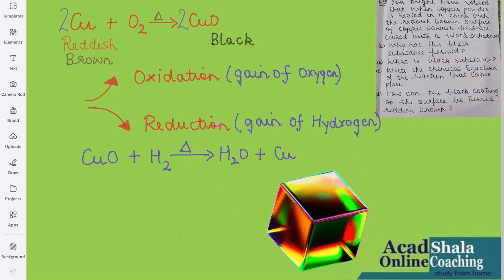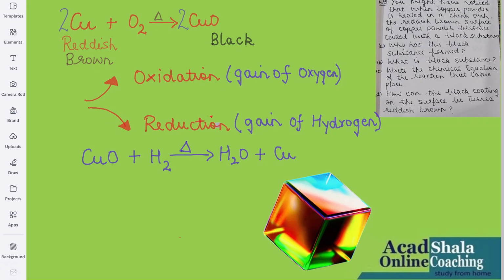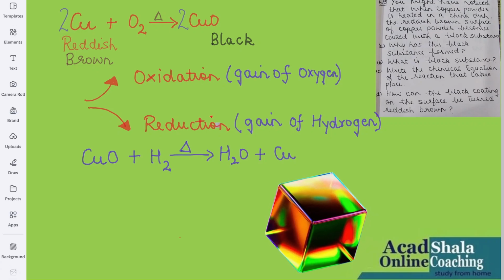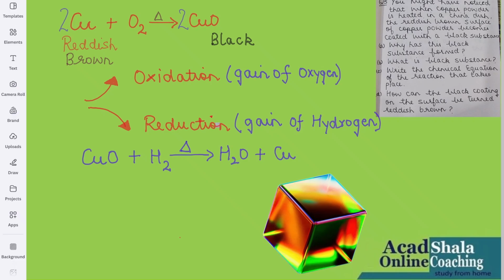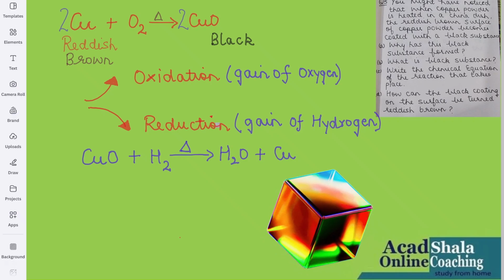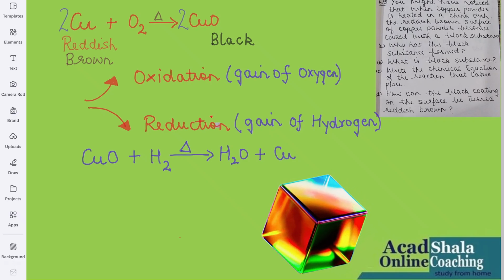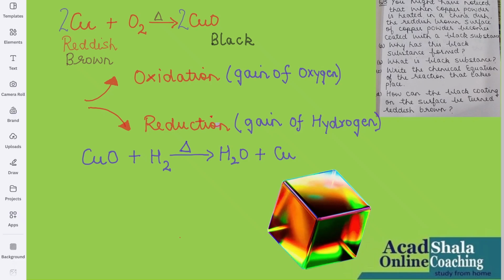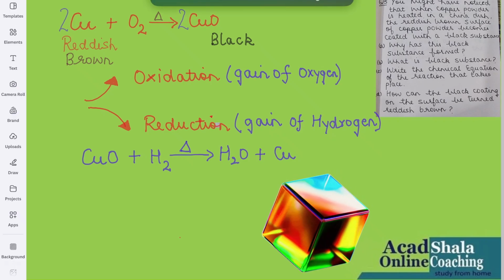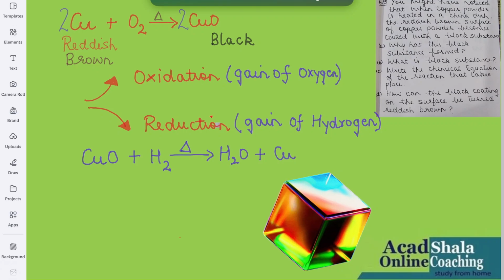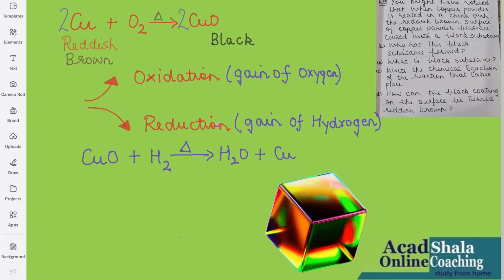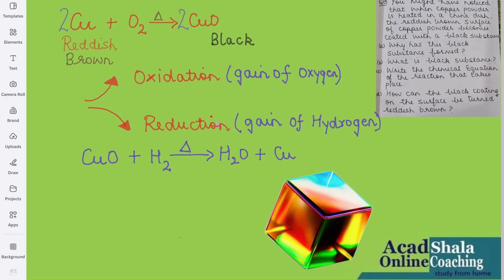The D part says, how can the black coating on the surface be turned reddish brown? This is very, very important, the last part. And the D portion of this question is always asked. So over here, what you will do, we have seen that the oxidation process has taken place in the reaction above. Now we can get the what?